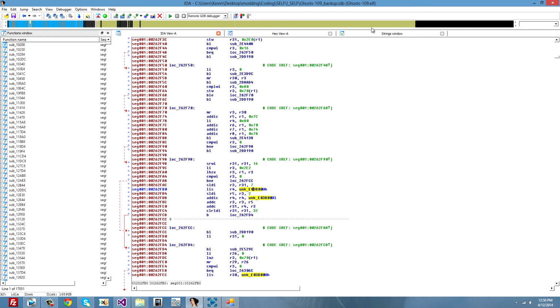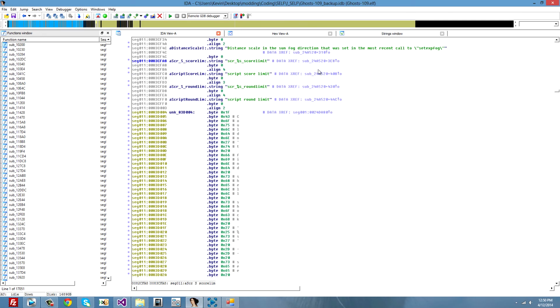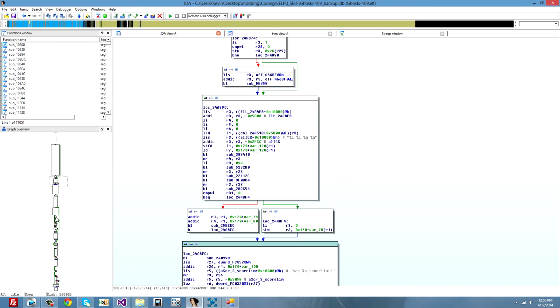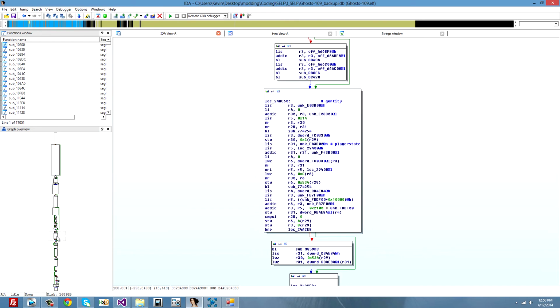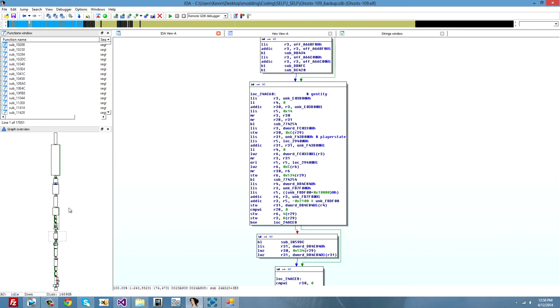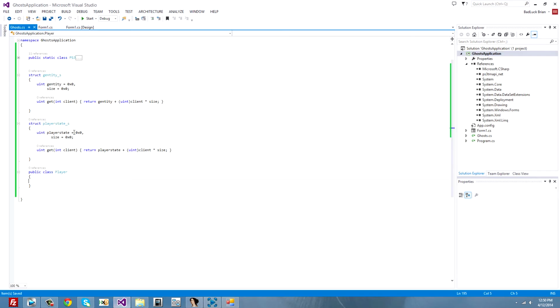So yeah, go back to your score limit and it will be this box. Try to take a screenshot or something. It's this box. So copy the GNTidy address and put it in your program as the GNTidy.